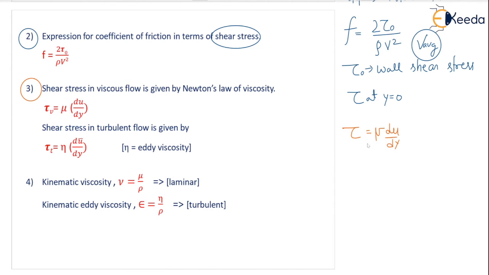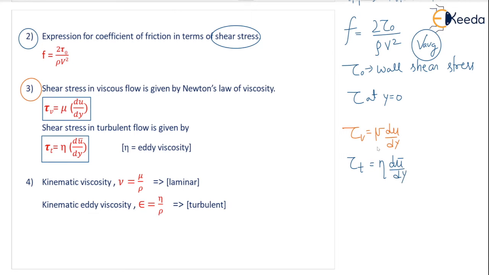Laminar flow is also known as viscous flow, so we are writing tau v because now we are also having turbulent flow. Second case, so the same formula is written here. You can see tau v equal to mu into du by dy. Next, shear stress in a turbulent flow is given by tau t equal to eta du bar by dy.